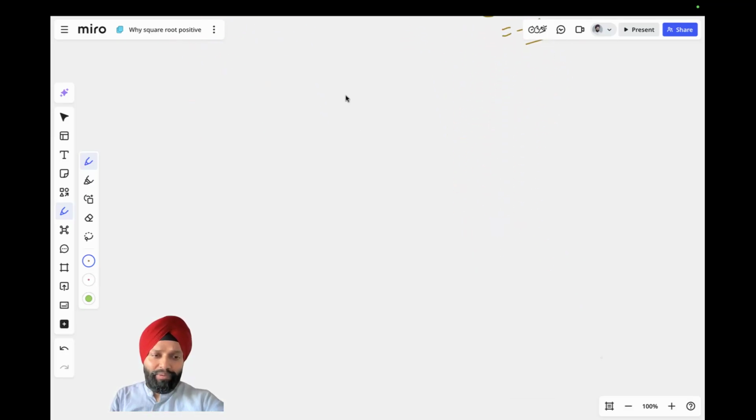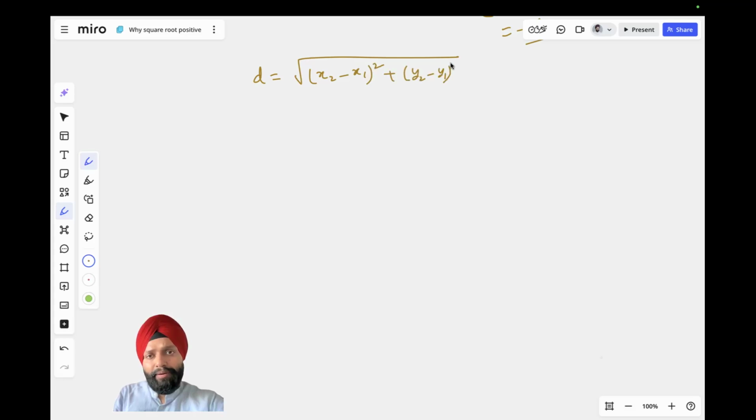So I'll give you one reason. There are more complex reasons for taking even roots to be always positive as a convention, but I'll give you a simplified reason, which is also one of the reasons. So let's say there is a distance formula, right? I'm just taking an example. There are a lot of situations in math in which we just want to talk about the positive or the negative entity. For example, let's say I'm talking about coordinate geometry and the distance between 2 points. How do we calculate that distance? Root of (x2 minus x1) square plus (y2 minus y1) square. This is how we calculate distance, right? So we just write this distance equal to this.